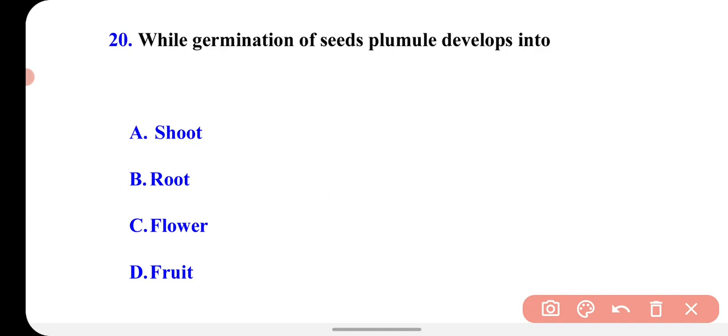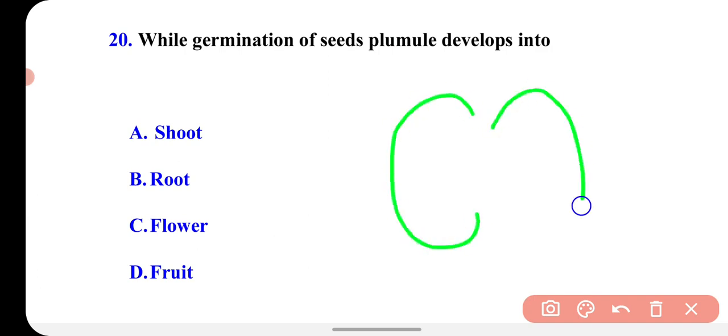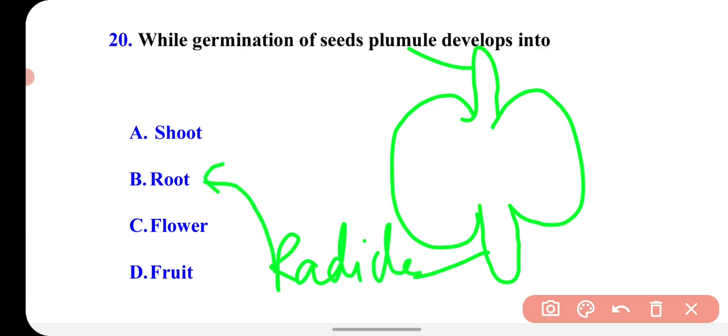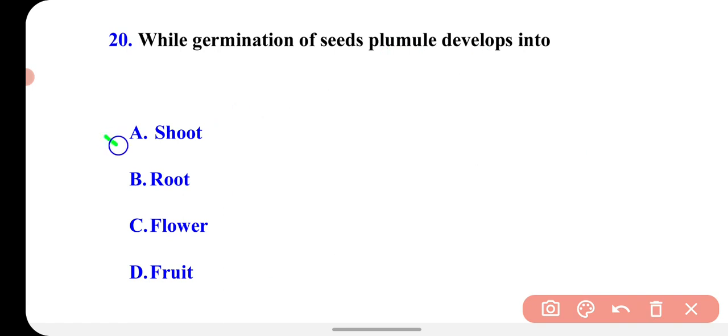The last question of this video is, while germination of seeds, plumule develops into. I told you earlier that in the seed there are cotyledons, either one or two. If it has one, it is monocot. If it has two, it is called dicot. And there are two structures in the embryo. One is called plumule and the second is called radicle. Radicle develops into root, and plumule develops into shoot, and that's how a baby plant starts to grow, and after the development it becomes mature. So the correct option is shoot.